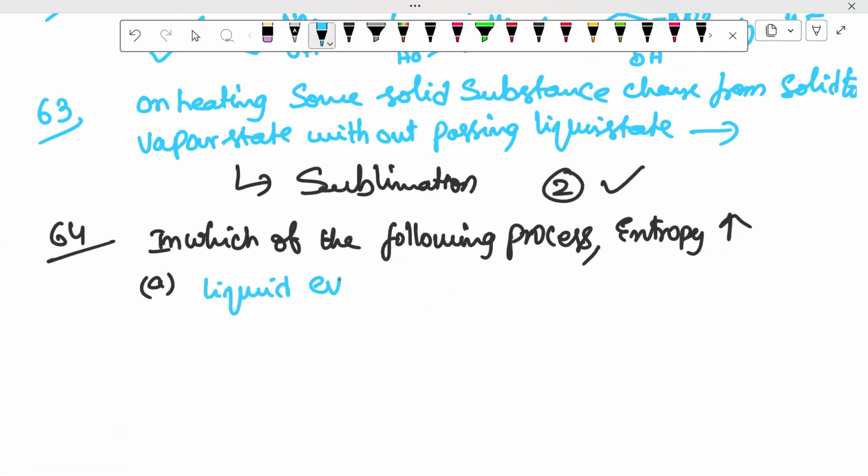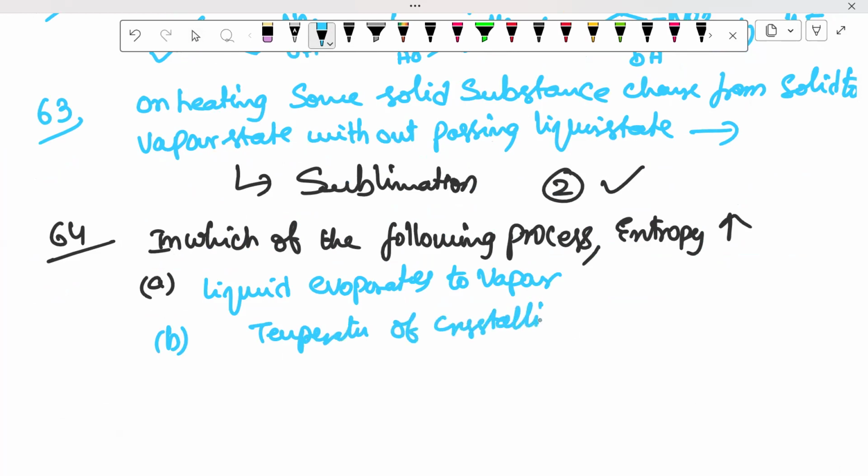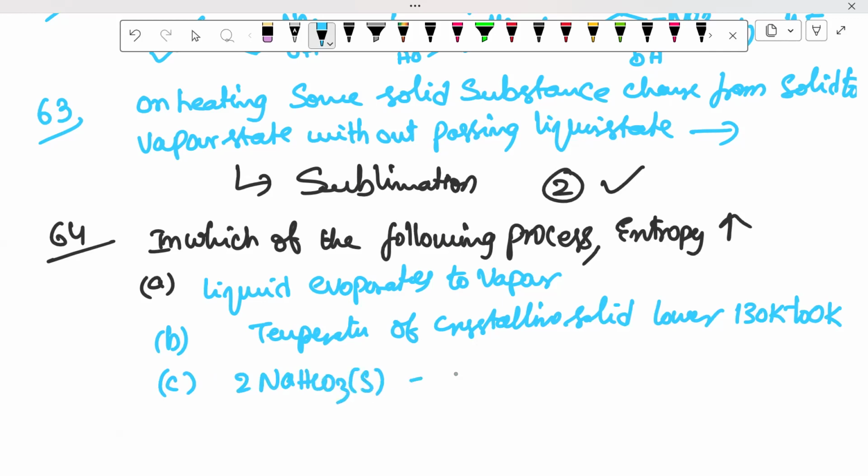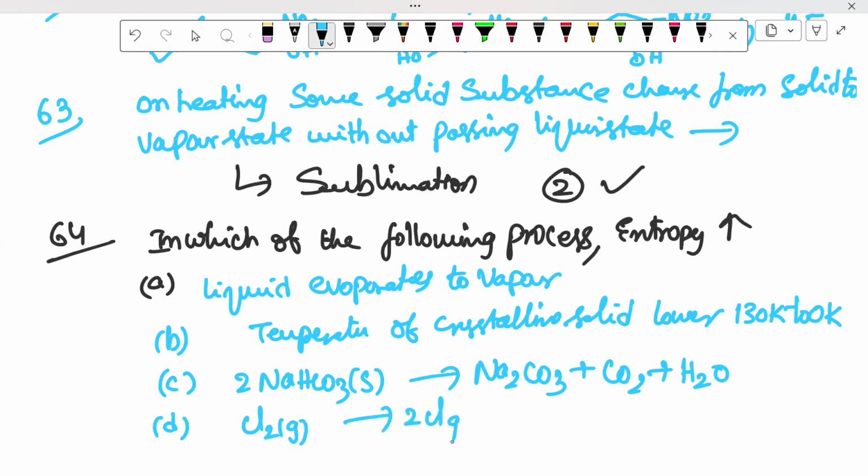Liquid evaporates to vapor; temperature of crystalline solid lowered from 130 Kelvin to 0 Kelvin; 2 NaHCO3 solid gives Na2CO3 plus CO2 plus H2O; and D, Cl2 gaseous gives 2Cl gaseous.